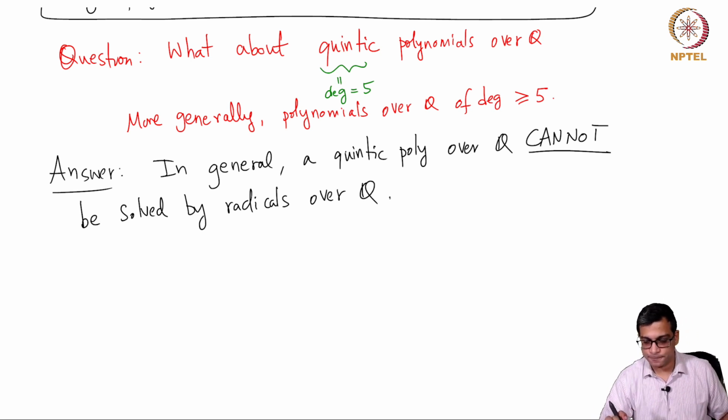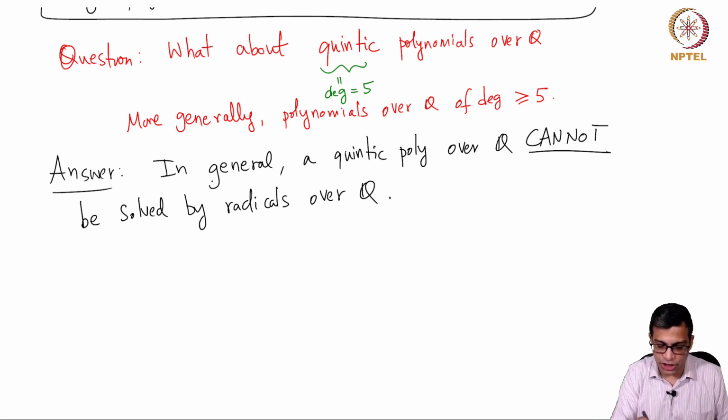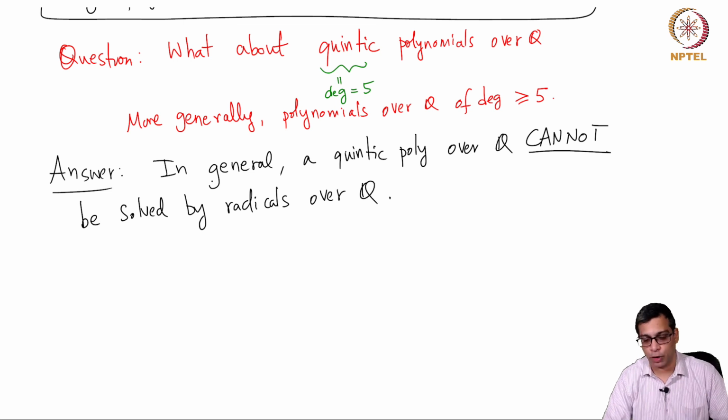In general, I am not saying that every quintic polynomial cannot be solved by radicals. I only mean that there are quintic polynomials which cannot be solved by radicals over Q, which is to say, if you spell it out, there is a degree 5 polynomial with rational coefficients such that its roots cannot be expressed using the coefficients of that polynomial with addition, subtraction, division, multiplication and taking roots.